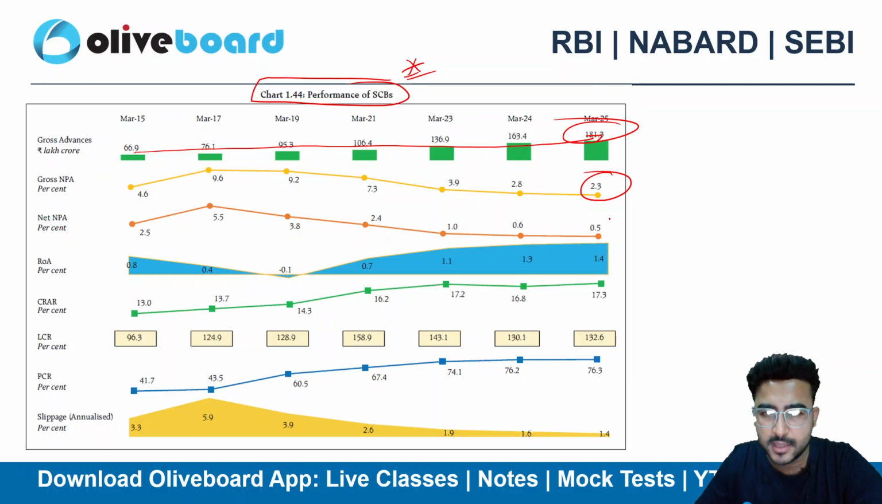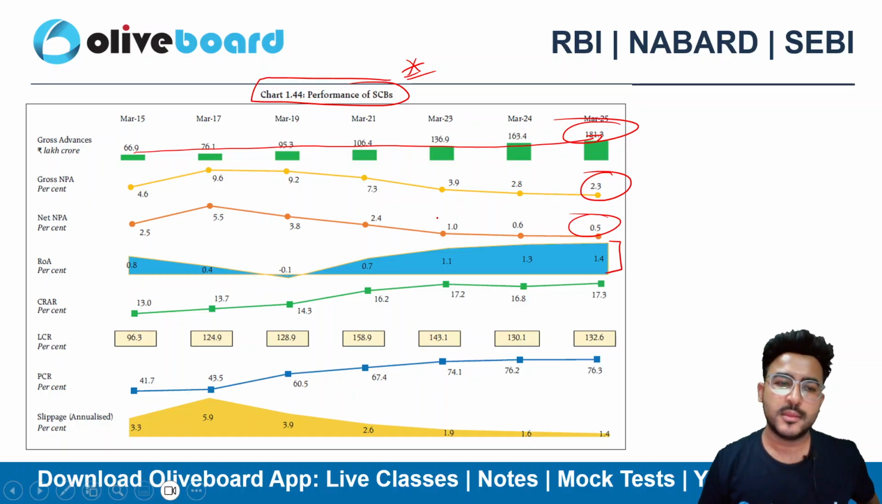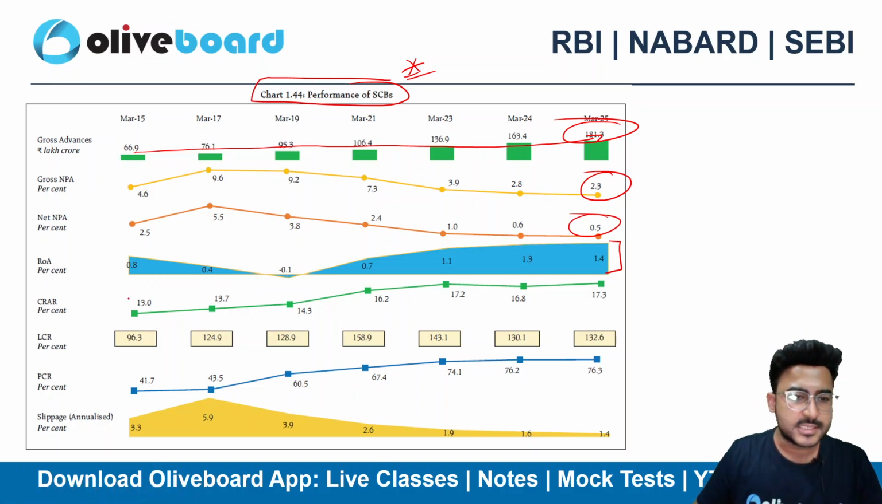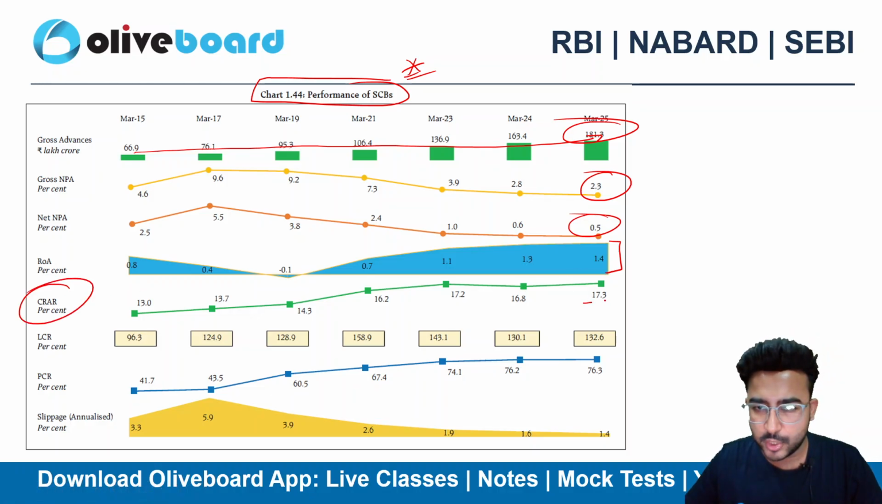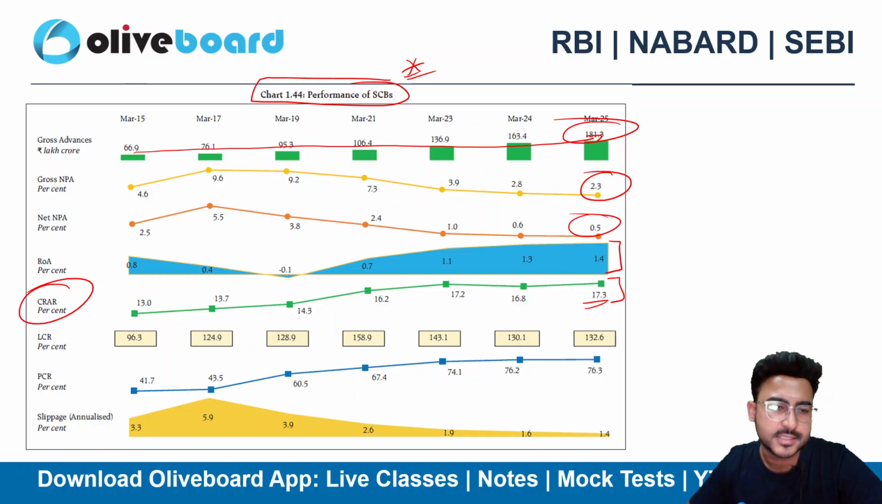Net NPAs are again at the lowest level, right? Return on asset is quite amplified, so ROA is very good. ROA is nothing but return on assets, how much I'm able to earn by deploying more and more assets, right? CRAR is again at a good level, it's quite high. This is your capital adequacy ratio, or we can also call it capital to risk asset ratio.